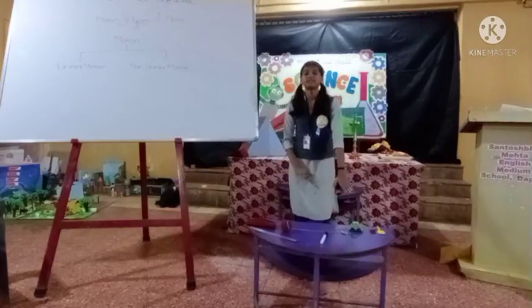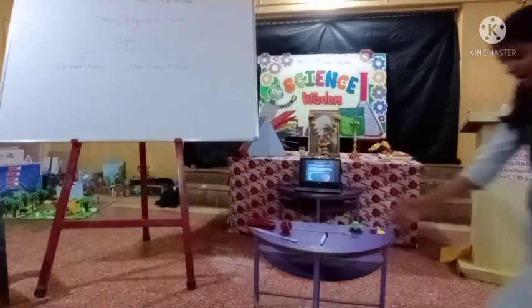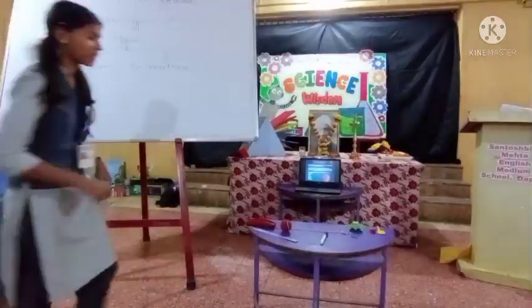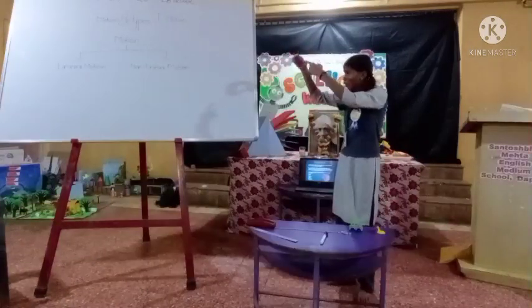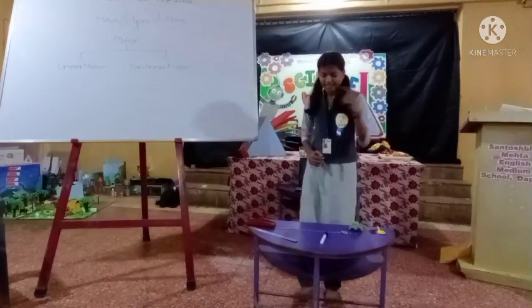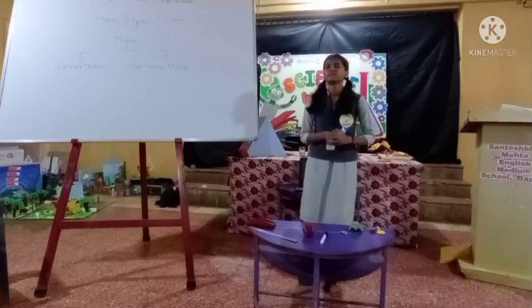So that motion is said to be a linear motion. See here, I am walking in a straight line. So I am in which motion? Linear motion. See this ball, I am releasing from this point. So this ball goes in a straight line. So this motion is said to be a linear motion. All of you understood what is linear motion?